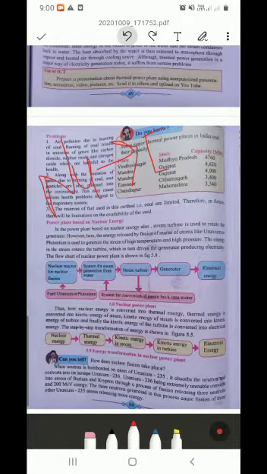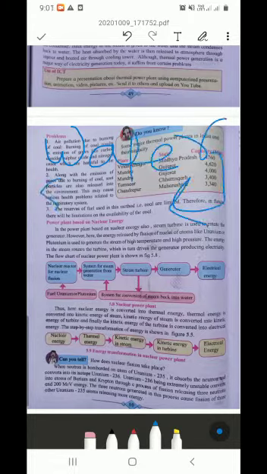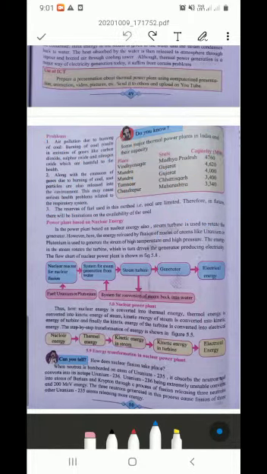Okay, let's start the part. In the power plant based on nuclear energy, also a steam turbine is used to rotate the generator. However, here the energy released by fission of nuclei of atoms like uranium or plutonium is used to generate steam of high temperature and high pressure. See, to convert water to steam, we need heat, isn't it? We need heat. So for that purpose, to produce heat, two radioactive elements, or we can say two radioactive atoms,